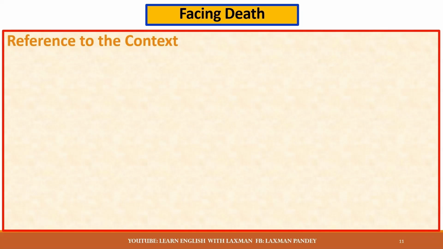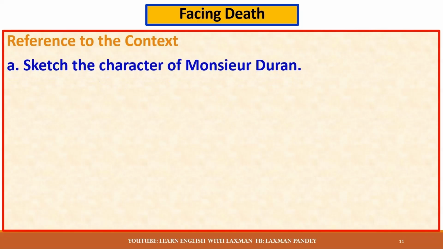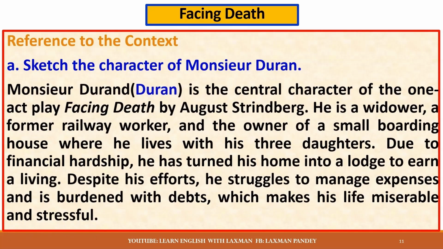Reference to the context. Sketch the character of Monsieur Durand. Monsieur Durand is the central character of the one-act play Facing Death by August Strindberg. He is a widower, a former railway worker, and the owner of a small boarding house where he lives with his three daughters. Due to financial hardship, he has turned his home into a lodge to earn a living. Despite his efforts, he struggles to manage expenses and is burdened with debts, which makes his life miserable and stressful.